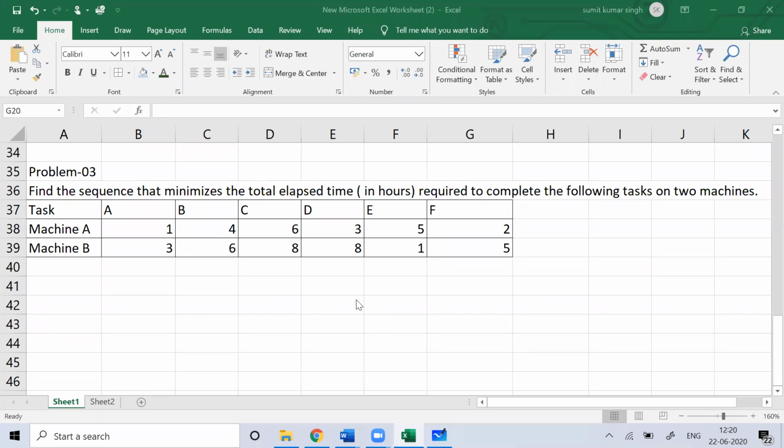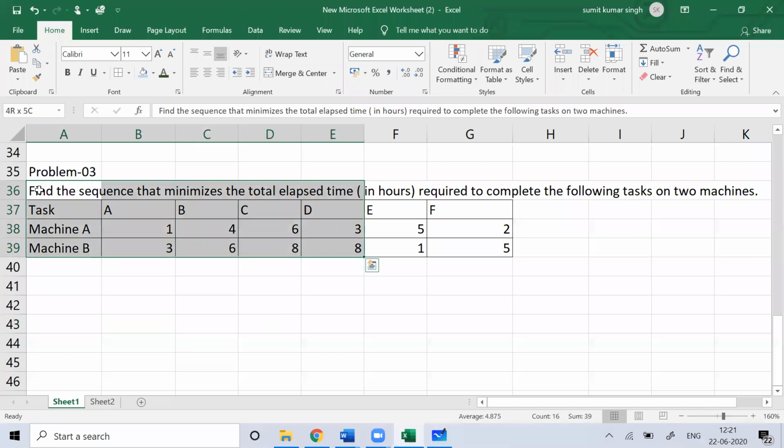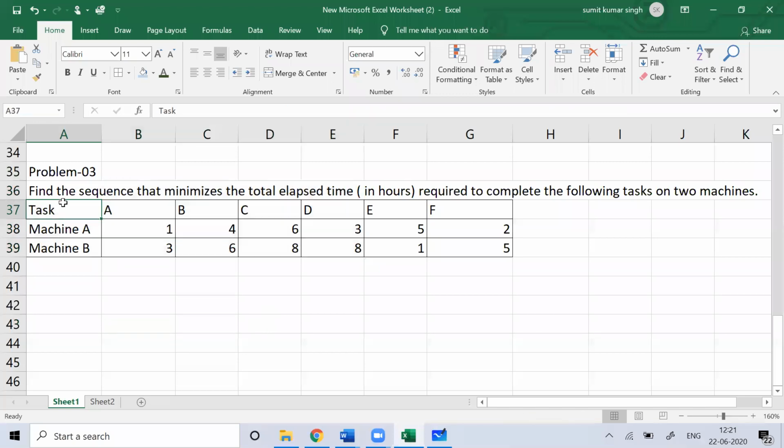Now see this. How to do this? So here 6 jobs are there. Let's copy this problem. No need to copy everything.